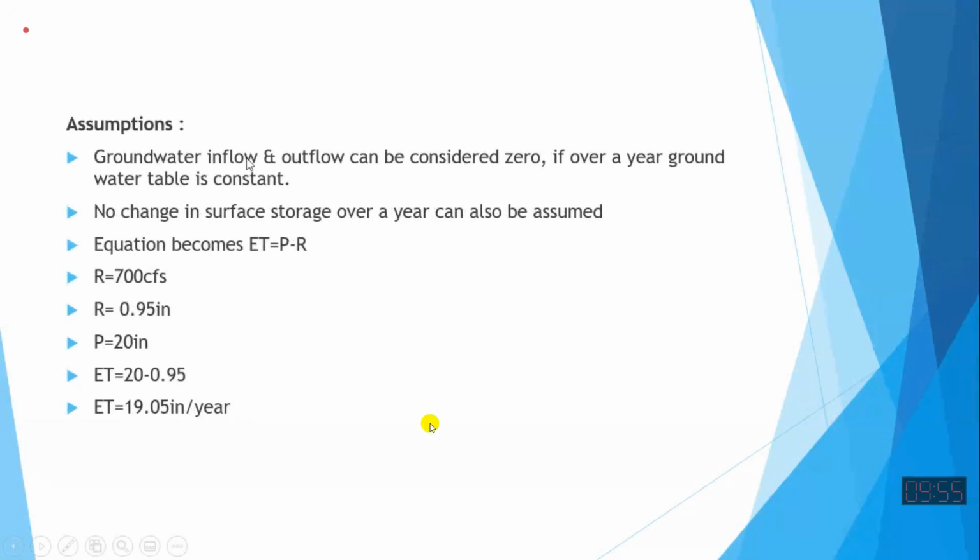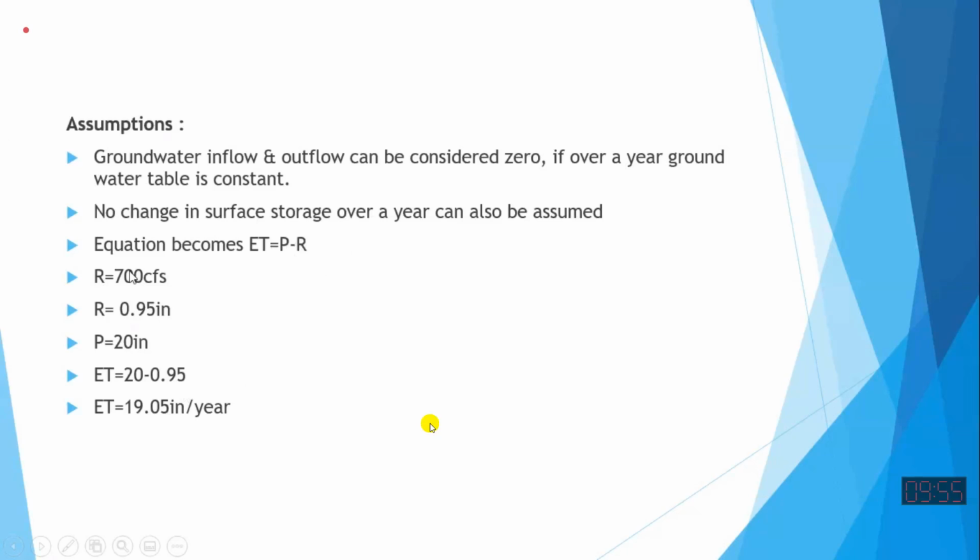So what are the assumptions? Groundwater inflow and outflow are considered zero. No change in surface storage, so we have taken delta S as zero. Similarly, G is taken as zero. For the rest of the things we have changed the units, and finally everything is computed in inch units.